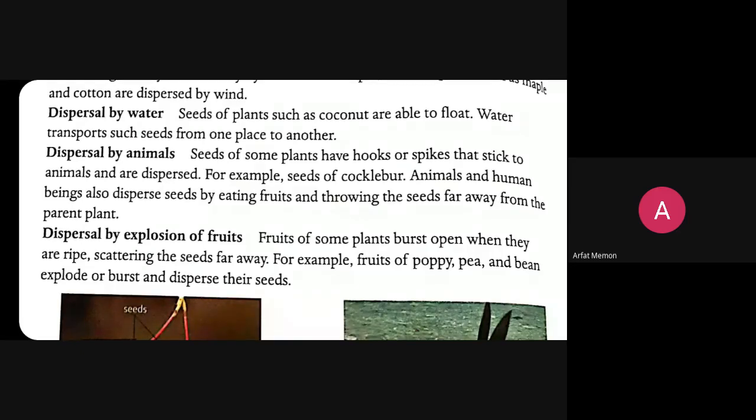Okay, now give me the answer. While you are going out to play and a fruit is in your hand, will you eat the seeds of the fruit also, beta?